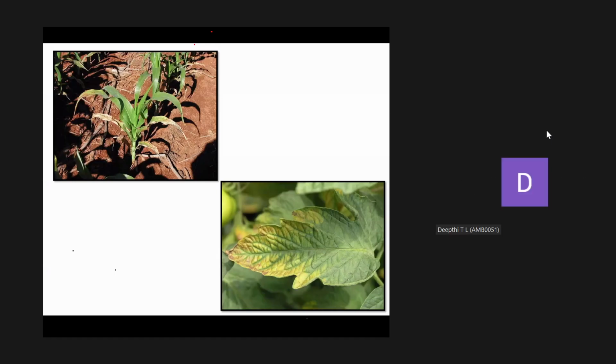Poor quality of the produce. And it weakens the straw, leading to lodging of the stem, and finally it leads to lower yield. Low yield. Fine.